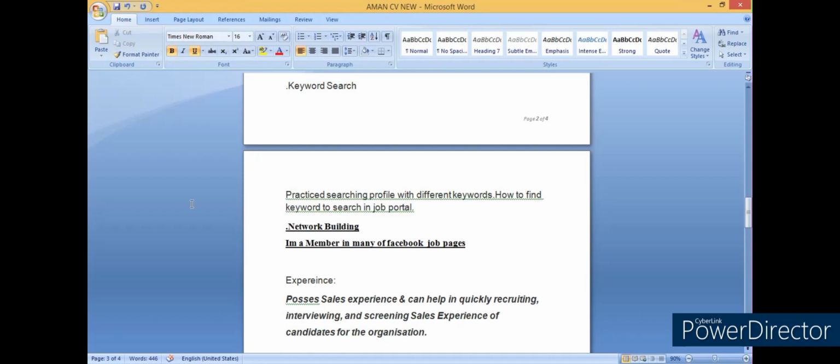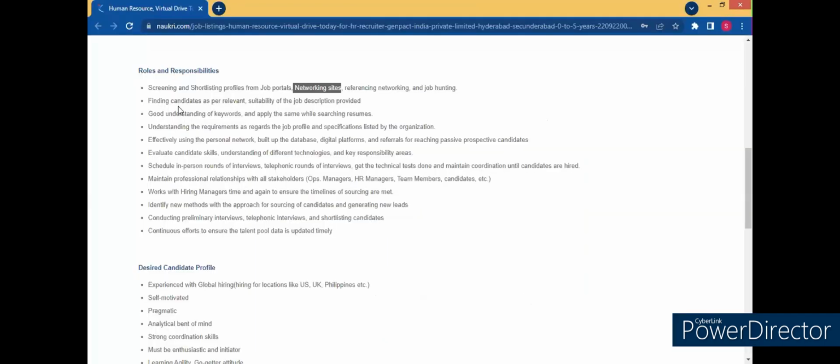Any other point that you think is repeated? Look for repeated points. Look for the meaning of repeated points. I think the rest of the things are almost the same as we have seen in the previous JDs. Identifying new methods and approaches, conducting prelims, efforts to ensure talent pool databases are updated. Okay. So this is what you can pick up from the JD and put in your resume.